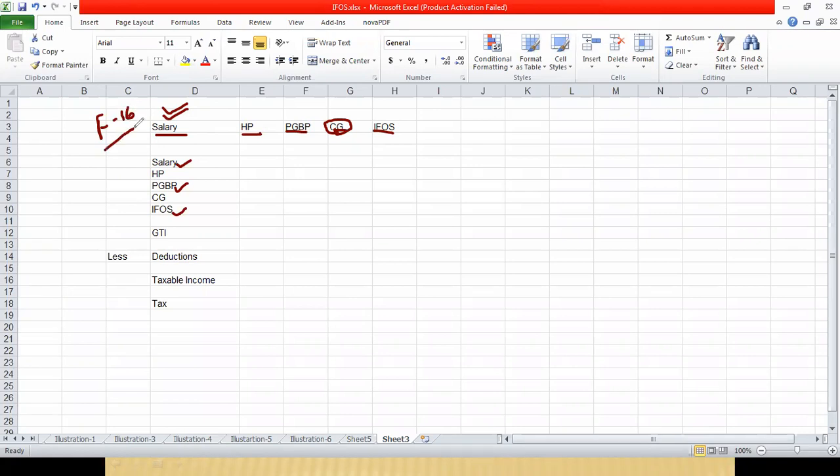Based on Form 16 only, you can do the salary calculation easily. The only difficulty will be for other heads of income. Practically, calculating salary income is not that difficult because everything will already be done in Form 16. Based on that, you can calculate and give the taxable income of a person.